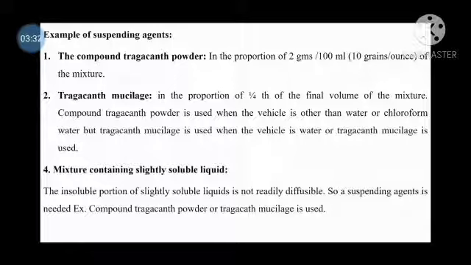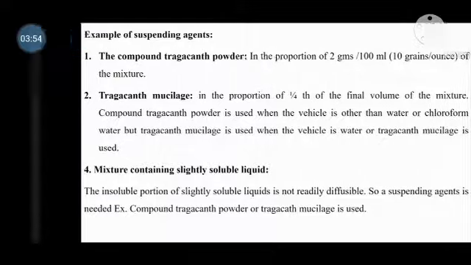Then the fourth class of mixture, mixture containing slightly soluble liquids. In that, the insoluble portion of the slightly soluble liquid is not readily diffusible, so a suspending agent is needed. For example, compound tragacanth powder or tragacanth mucilage is used as a suspending agent.